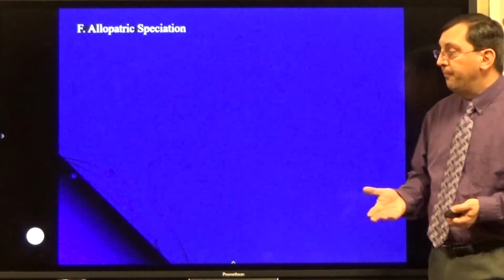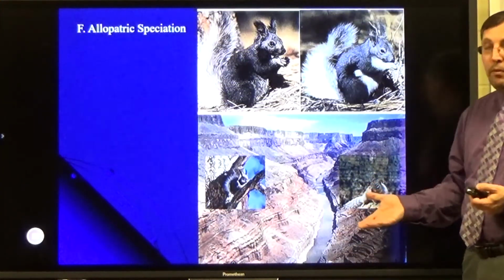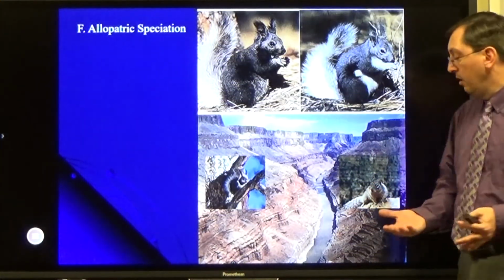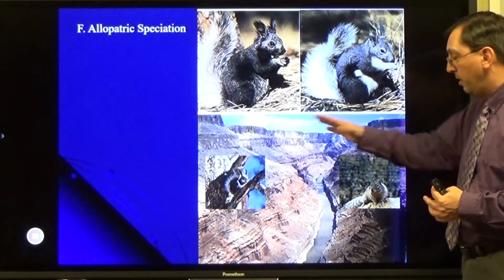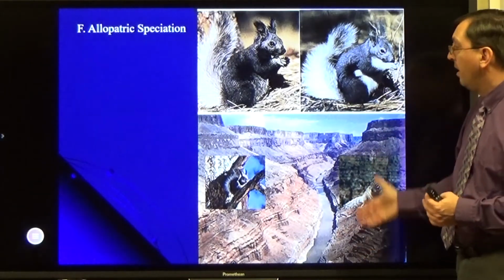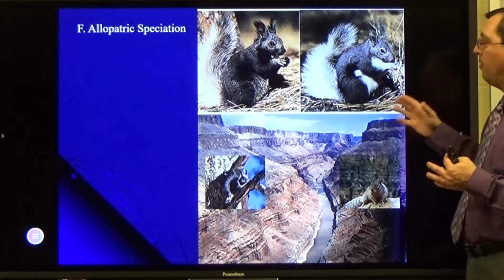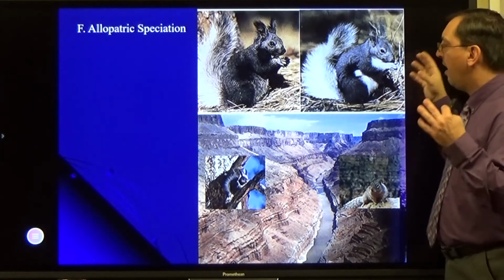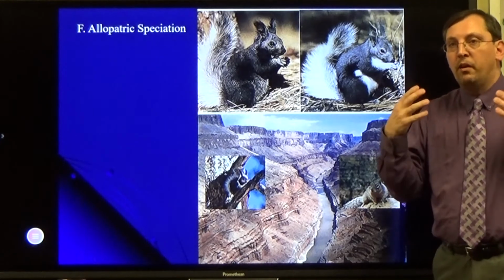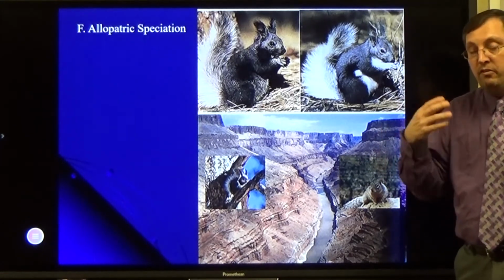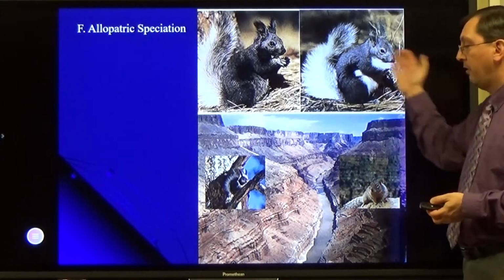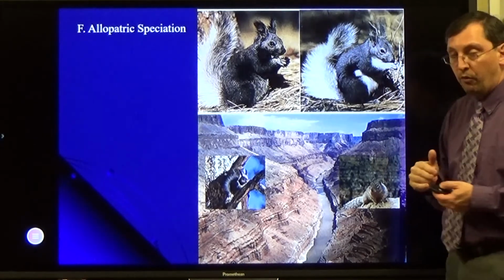Allopatric speciation. A great example is the Grand Canyon, geographic isolation. Over time, there's originally one species that went across the area, and as the Grand Canyon formed, it separated two squirrel species into separate groups. So now you end up with two that look similar, but they're not exactly the same anymore. They no longer can interbreed with each other. They are actually separate species. On both sides of the Grand Canyon, two types of squirrel species.